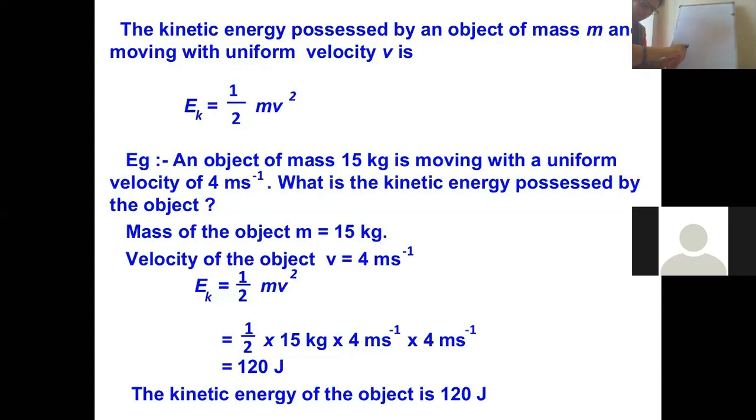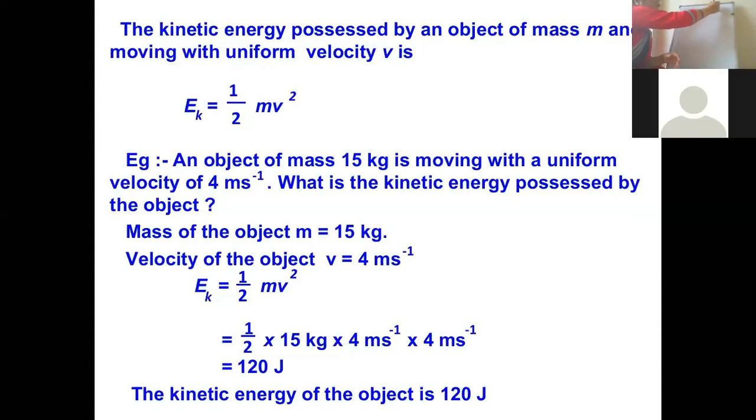Suppose we have a ball of mass m. This is a ball whose mass is m. What is the mass of the ball?